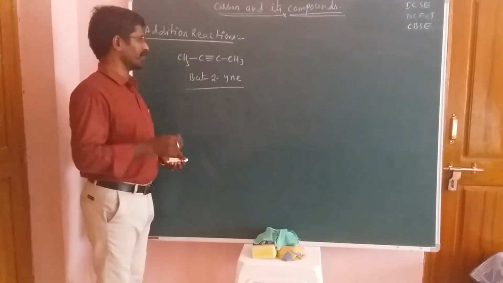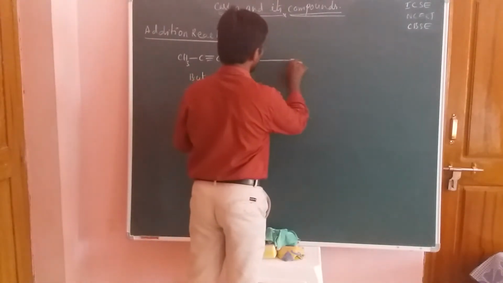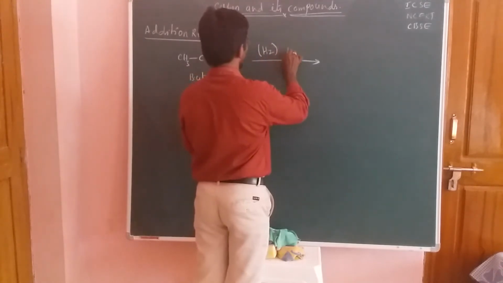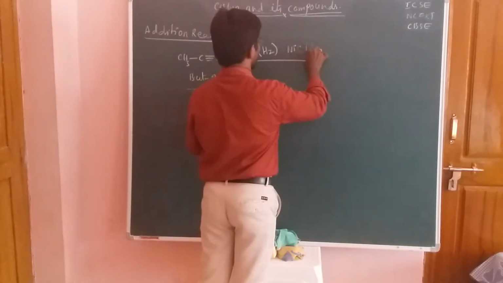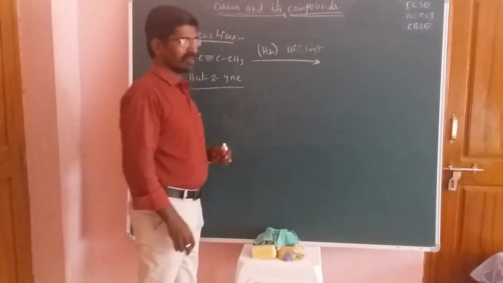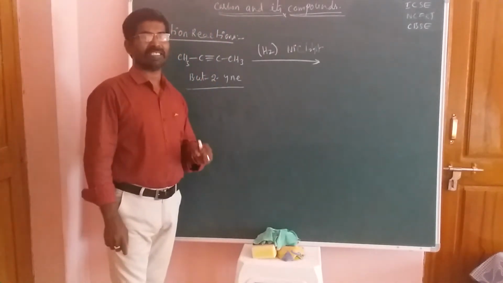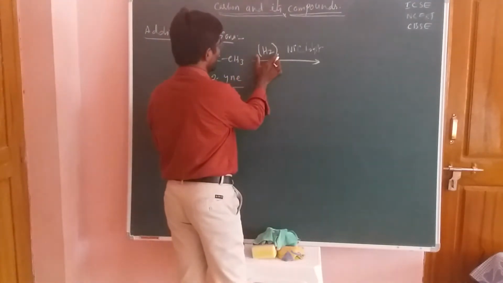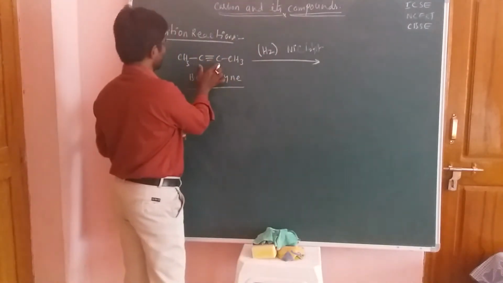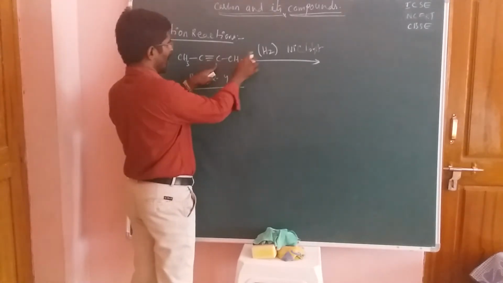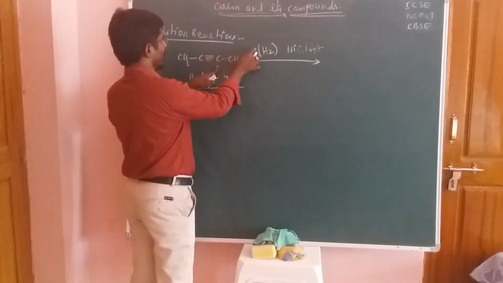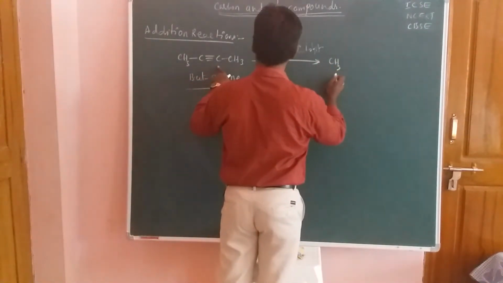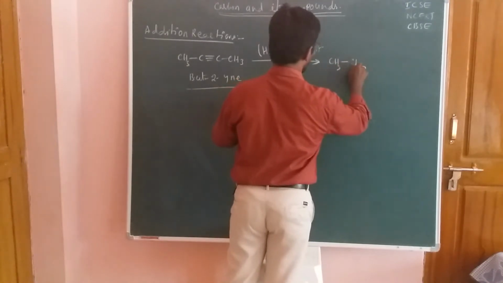Now here is addition with H2. Hydrogen is added in the presence of a nickel catalyst. Now what happens here? Simple thing: a hydrogen atom should be added at these places. One hydrogen atom should be added here, and another here. That means one pi bond should be cleaved, and instead of the bond cleavage, we have to add hydrogen.